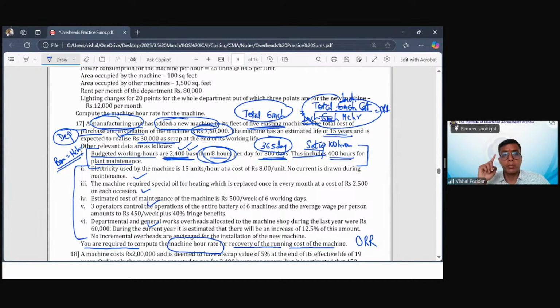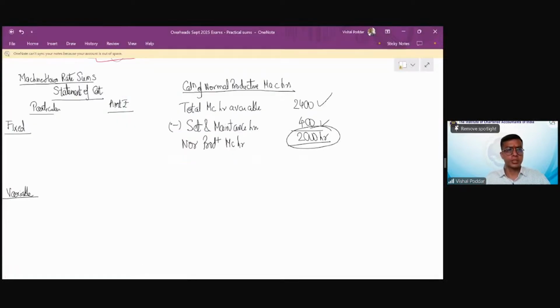सो यहाँ पे वी आर जस्ट going to do the same thing, but keep this in mind that you have to maintain the same at both the levels, numerator में भी, denominator में भी. What is that? So here you will do it for one machine. So numerator also cost will take for 1 machine, denominator also Rs will take for 1 machine. So I'll first find out the depreciation. Now all this is for 1 machine. ये एक machine का ही data दिया है and depreciation is fixed. So I will consider it here.